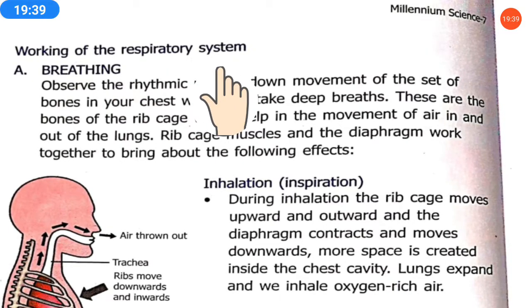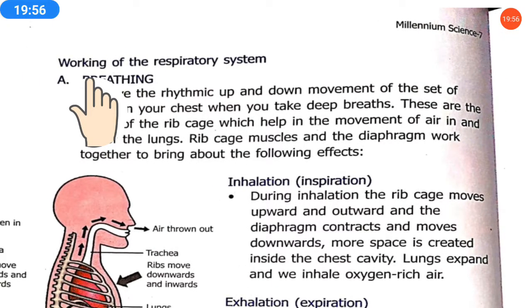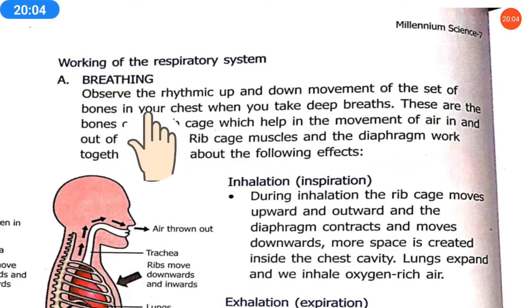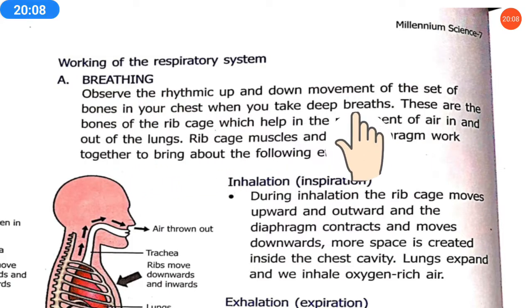Parts and organs of the respiratory system we have seen and studied, but now how it is working. It is working through breathing. We breathe and the human respiratory system works during breathing. So what happens in breathing, what is inhalation, what is exhalation, what is the movement of air, that we will see. First, breathing. Observe the rhythmic up and down movement of the set of bones in your chest when you take deep breaths.